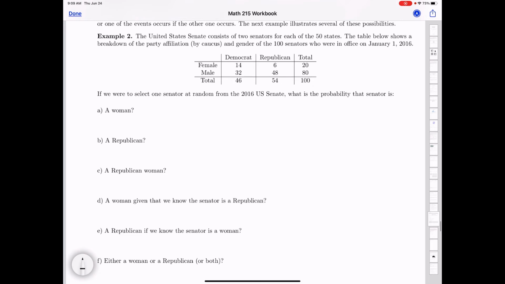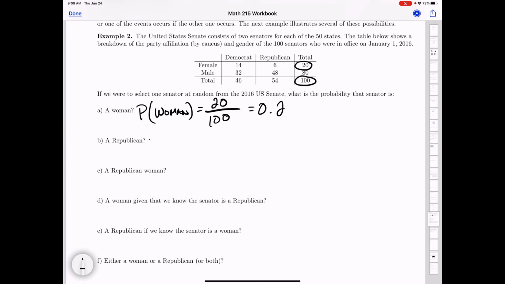All right, so let's take a look at these here. What is the probability, if we choose a senator at random, that that senator is a woman? I see there's 20 women out of 100, right? So there are 20 possible women out of 100 possible senators. That's a 0.2 probability. Right here, I'm going to start sticking to decimals as probabilities because that's the most common way that we express them.